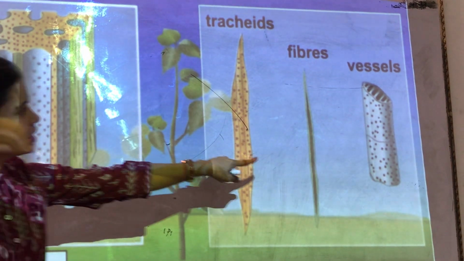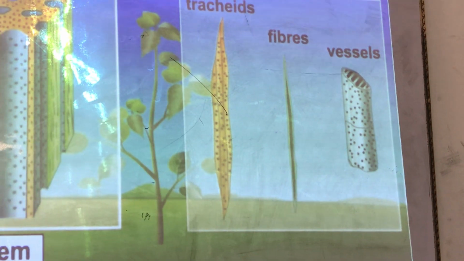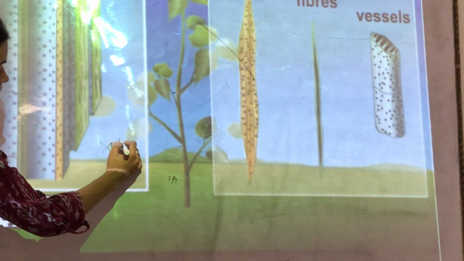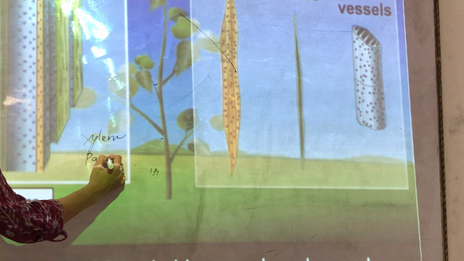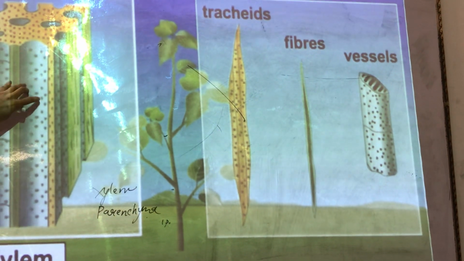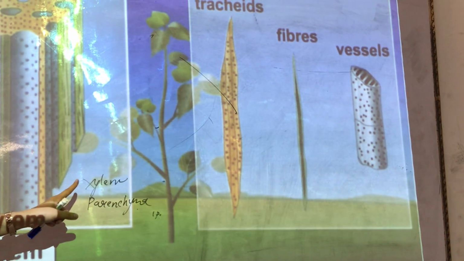Next, that green thing is fibers. Then that tube is called vessels. There is another type of cell inside it, that is xylem parenchyma. So xylem consists of tracheids, vessels, fibers and xylem parenchyma.